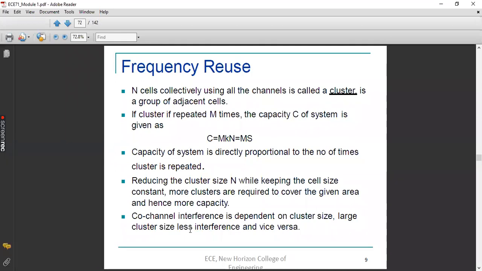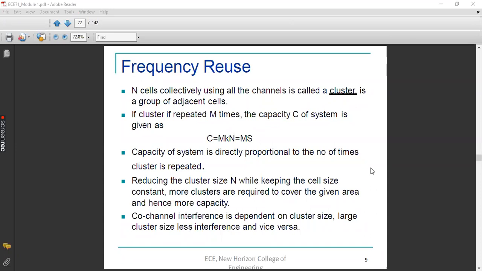So we can say that the cluster size is inversely proportional to the interference. Larger the cluster size means less is the interference. Cluster size is nothing but the number of cells inside one cluster. It doesn't mean the replication number, it means only the number of cells within a particular cluster.